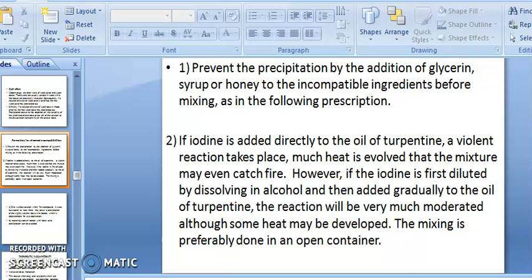However, if the iodine is first diluted by dissolving it in alcohol and added gradually to oil of turpentine, the reaction will be very moderate, although some heat may be developed. If you want to prepare this solution, first dissolve the iodine in alcohol, then gradually add it to the turpentine oil. The mixing should be done in an open container, which overcomes the problem of incompatibility.